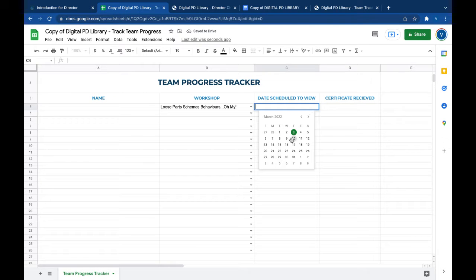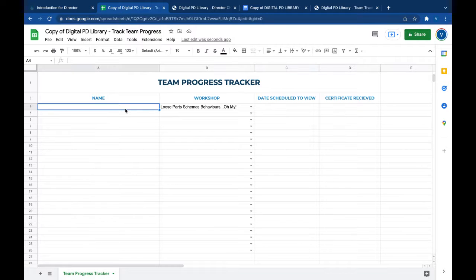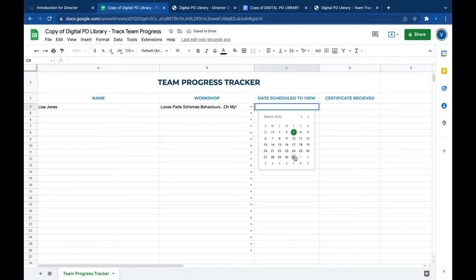If you double click it, the calendar will come up, so it's really easy. I've made it easy for you. So you can say, okay, so let's say Lisa Jones, and this is the workshop that you're doing. And then, so we have till, if you got it today, you'd have till about mid-April. So she is committed to doing it by March 23rd.